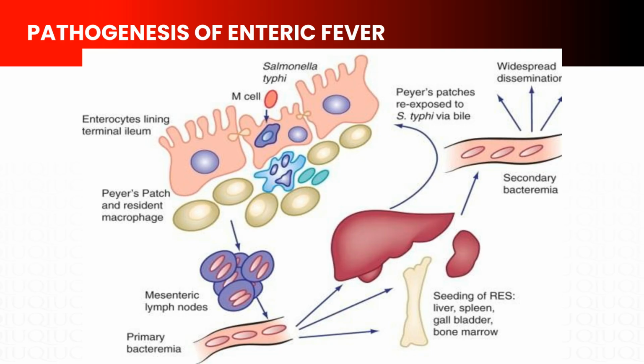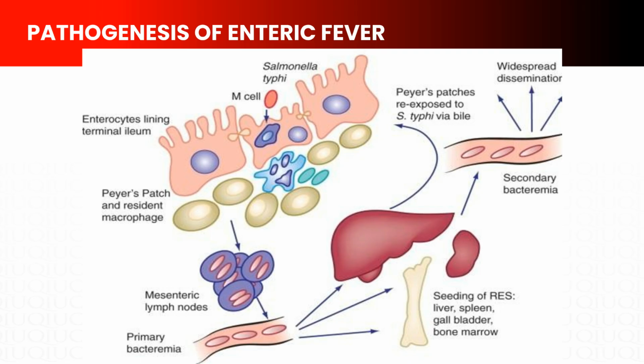S. typhi then invades organs of the reticuloendothelial system, liver, spleen, and bone marrow. This explains the hepatosplenomegaly we saw in our patient. It also colonizes the bile duct, Peyer's patches, kidneys, gallbladder, and skin. Here's the critical final step. Bacteria multiply in the gallbladder and bile ducts, then re-enter the intestine from the bile duct in massive numbers during the 2nd to 3rd week of illness.